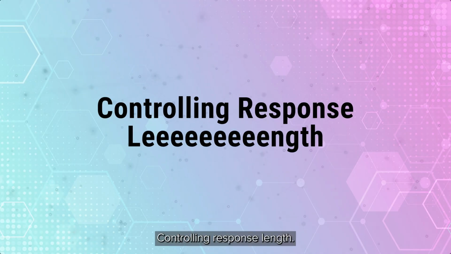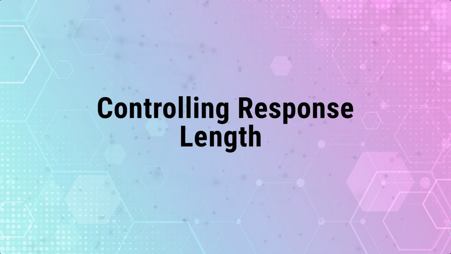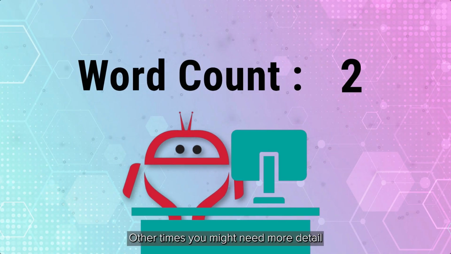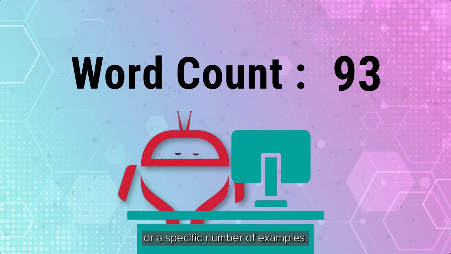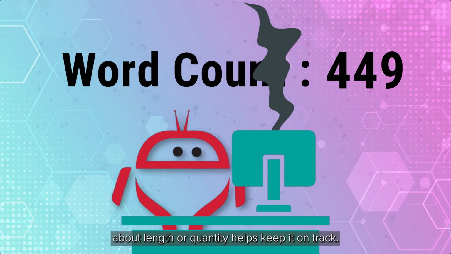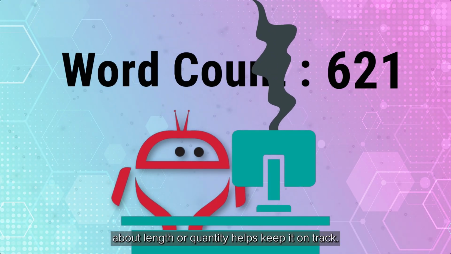Strategy 3. Controlling response length. Sometimes you want short, concise responses. Other times, you might need more detail or a specific number of examples. Giving the AI clear instructions about length or quantity helps keep it on track.